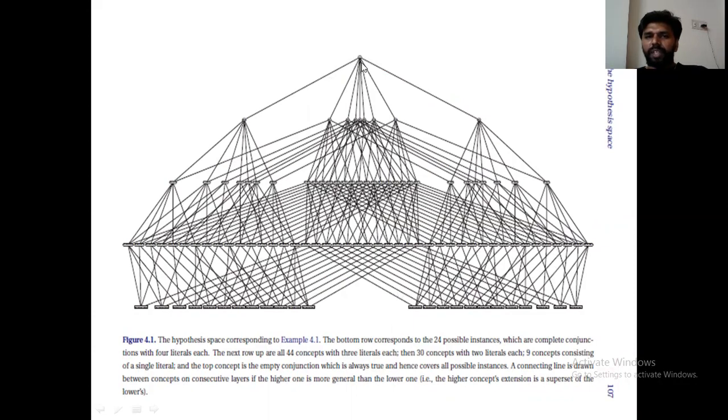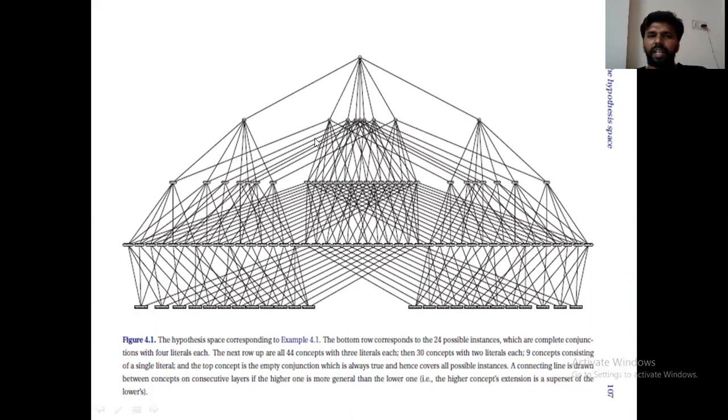From this object, we identified 9 different features. Here, each circle represents one feature, right? From these features, we are identifying the literals, and the next level is formed by using literals which are generated from the features of an object, right?